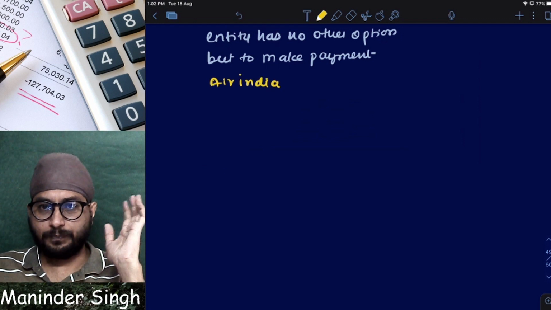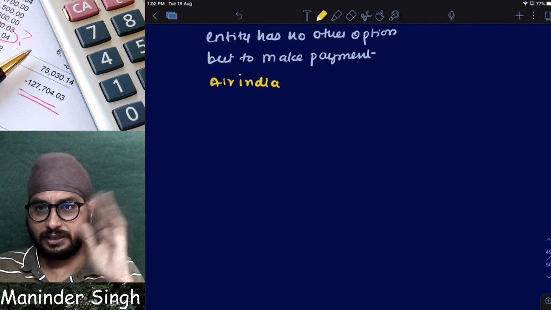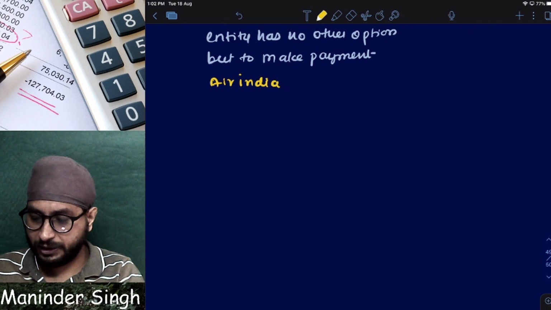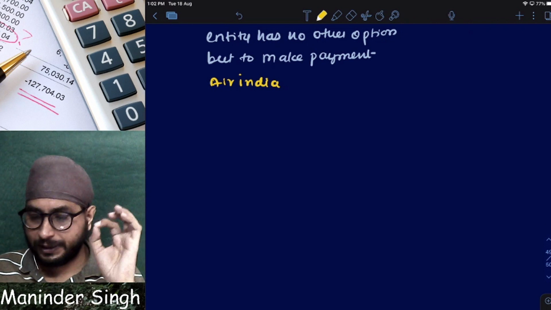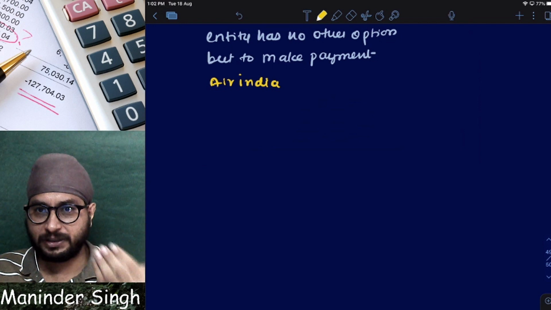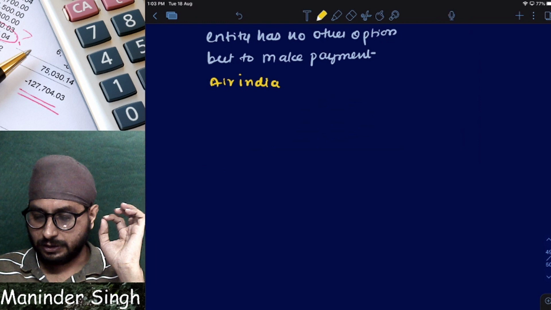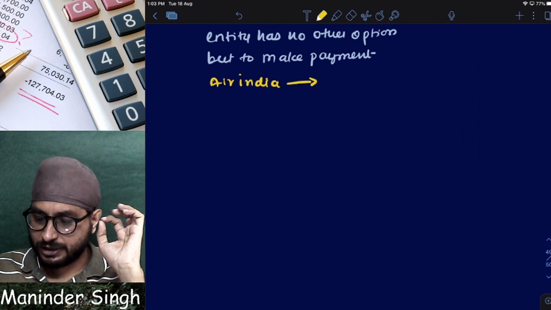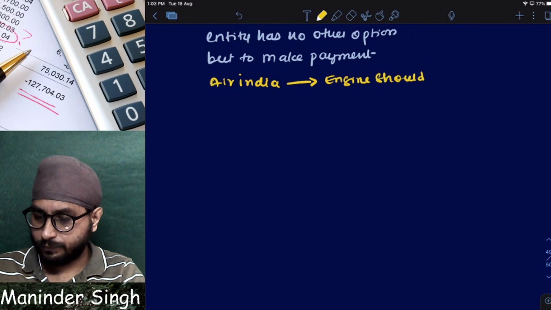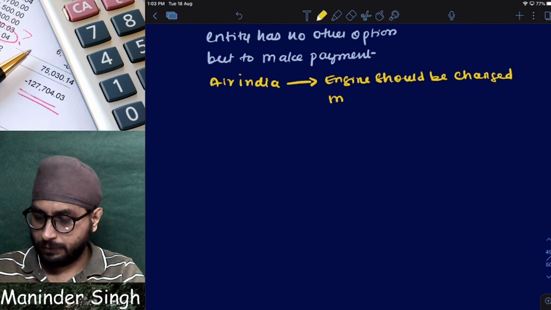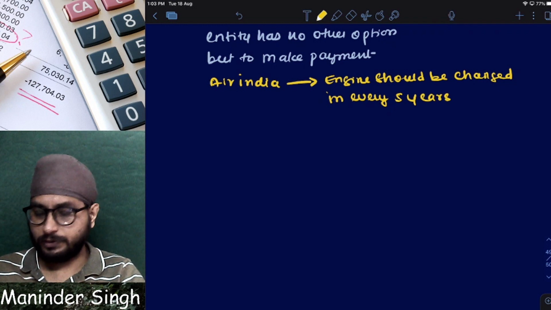According to DGCA, clear? It is a government organization which manages the complete airline sector. According to DGCA, every flight's engine should be overhauled, meaning it should be changed once in every 5 years. I repeat, the engine should be changed in every 5 years.